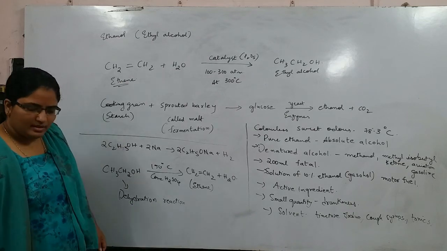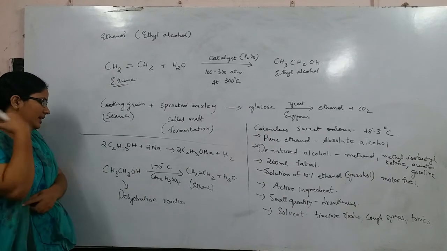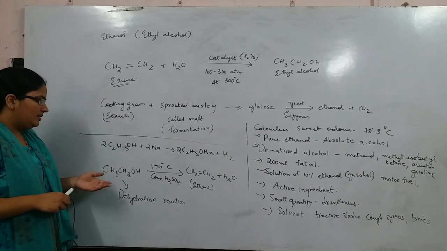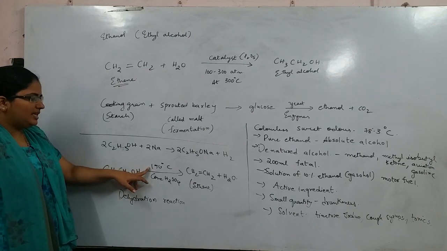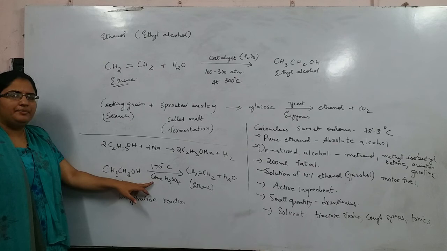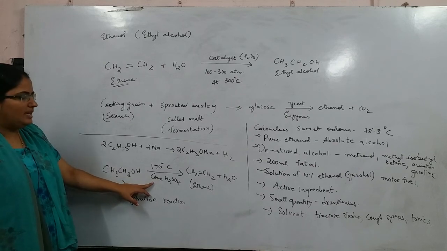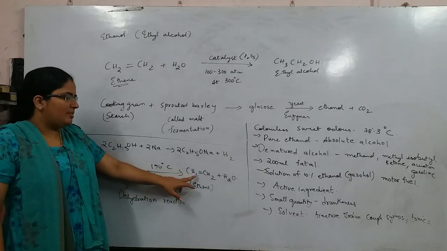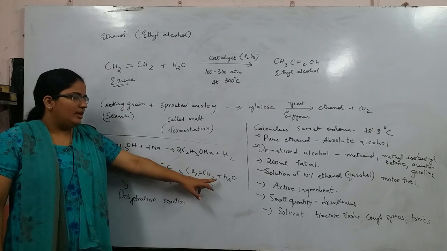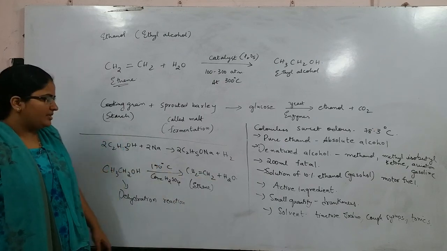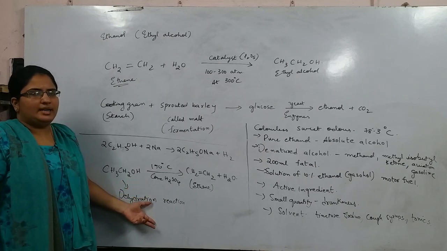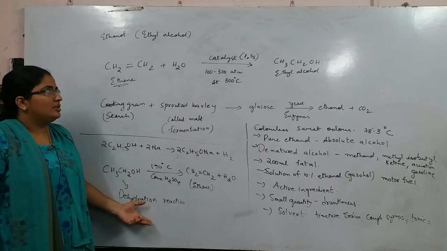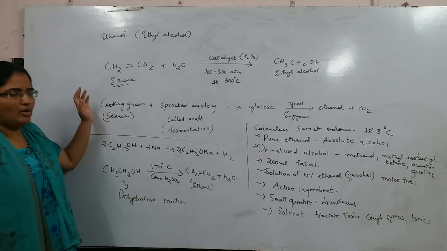Next we have ethanol at the temperature of 170 degrees in the presence of concentrated sulfuric acid. It will give you ethene, that is CH2=CH2, plus water. Because water is removed here, this reaction is called dehydration reaction. So that is about ethanol.